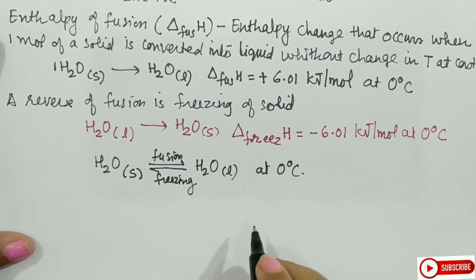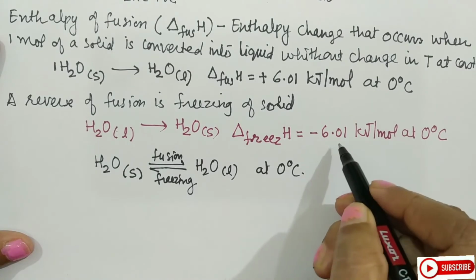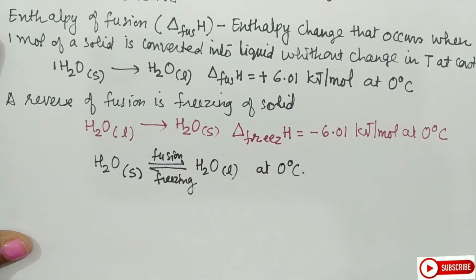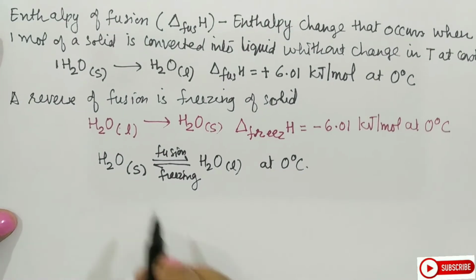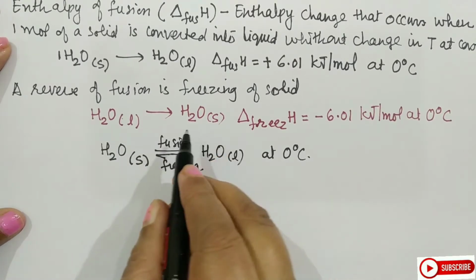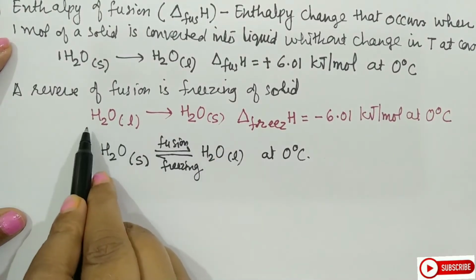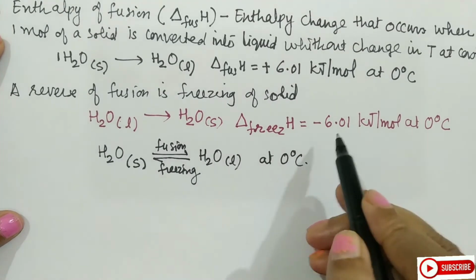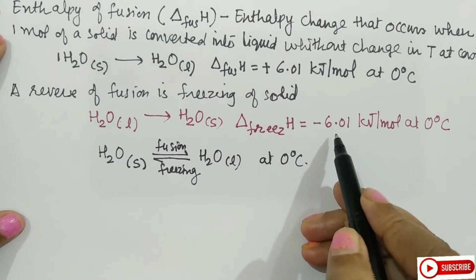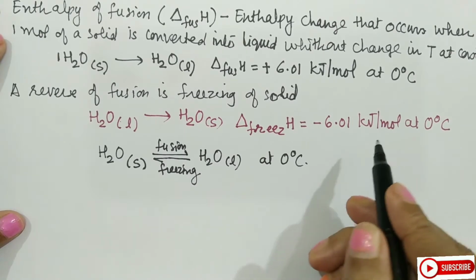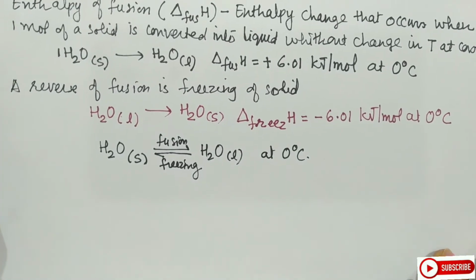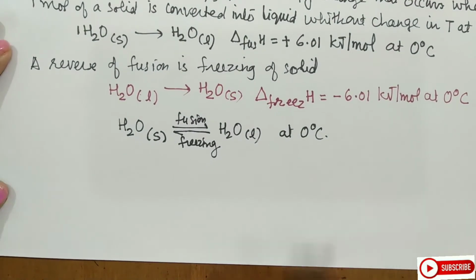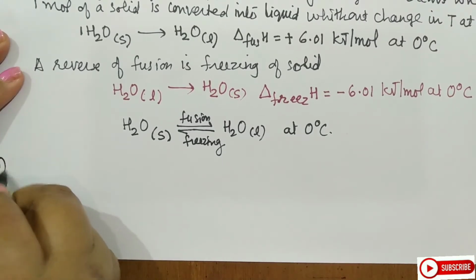The amount of heat absorbed or released will be 6.01 kJ per mole. So how will you read this equation? When 1 mole of liquid freezes at 0 degrees Celsius, then 6.01 kJ of heat is evolved. So this is how you frame this. Let us move on to the second type, that is enthalpy of vaporization.